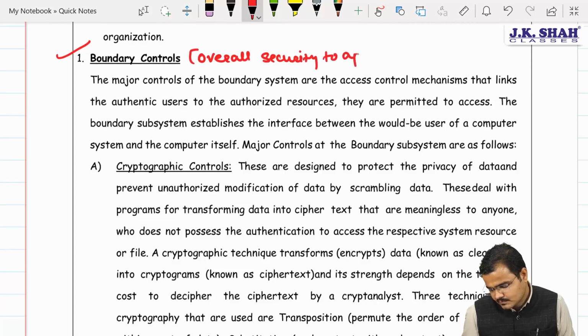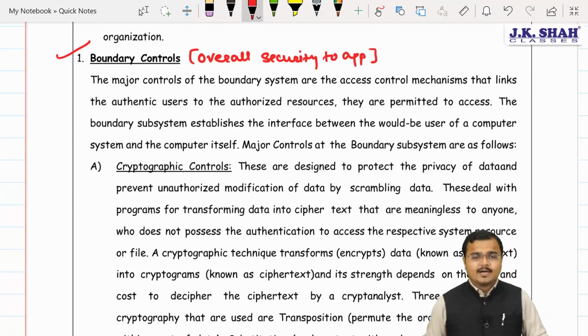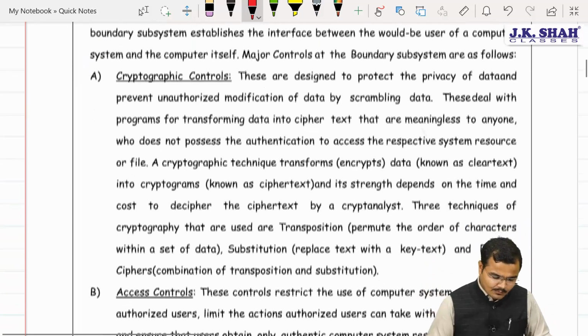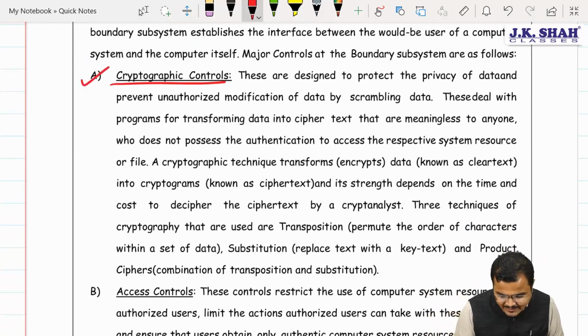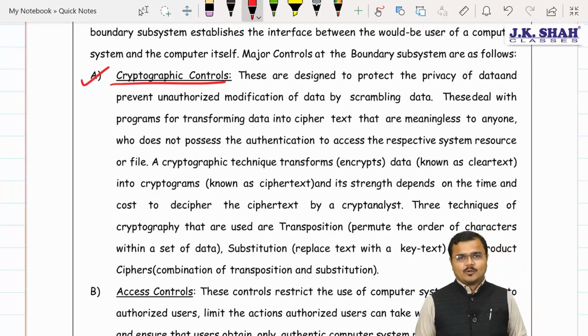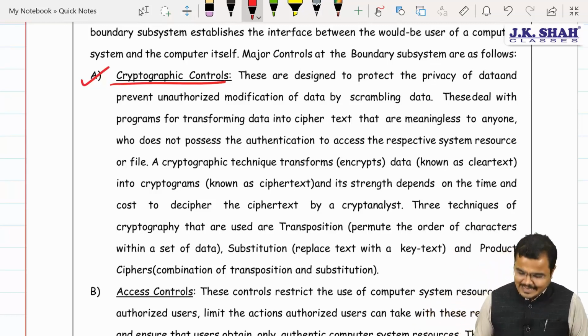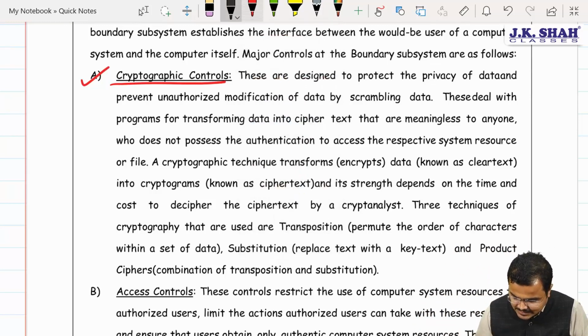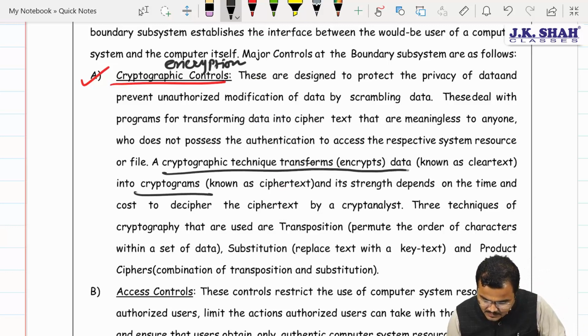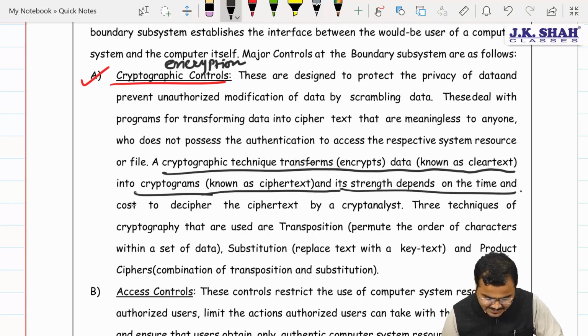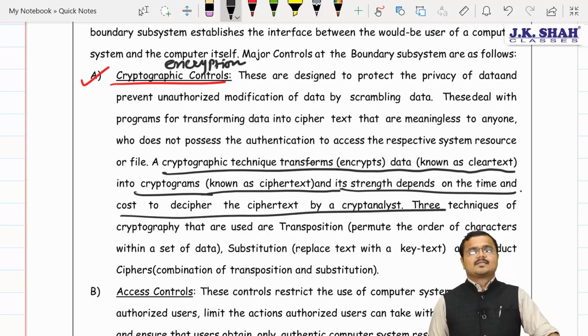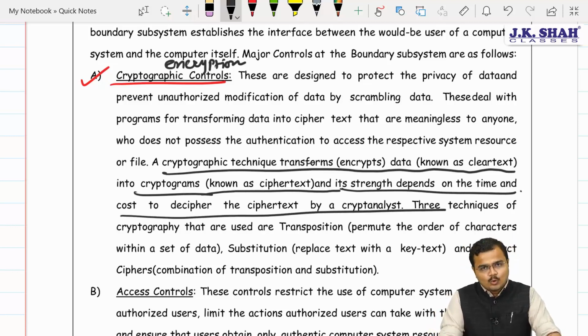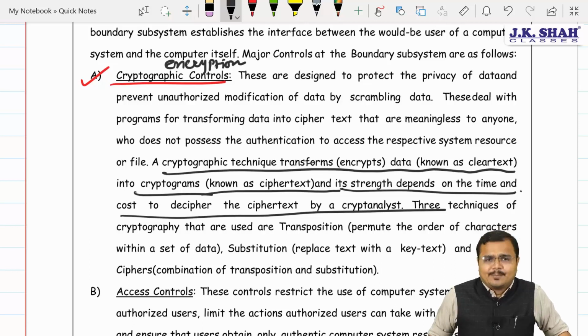Agree? Yes, sir. Now, the first one, chartered, as we know very well, is cryptographic control, and that's all about encryption. Encryption refers to what, chartered? Please do let me know. Sir, encryption refers to converting the normal text into ciphertext, a cryptogram, and its strength purely depends upon the time and the resources used by the cryptanalyst to decrypt it.